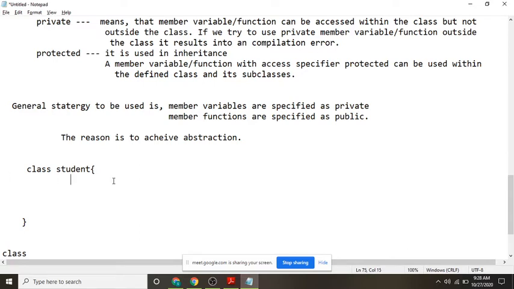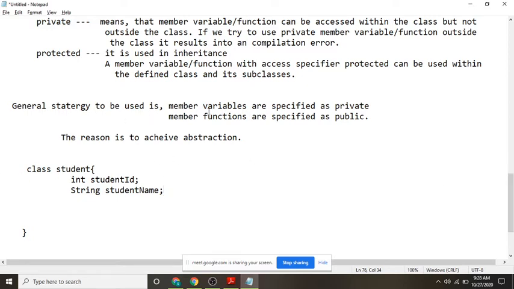First one is student ID. What is the data type of student ID? Will it store characters or numbers? Int, no? So int, integer, student ID, and then name. There is a user defined data type called string. Student name.